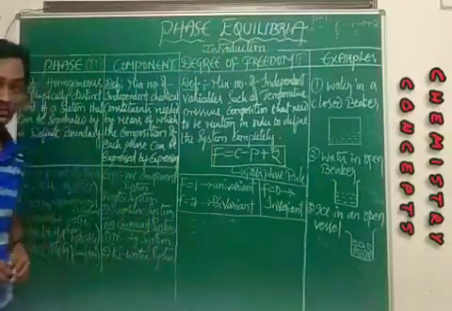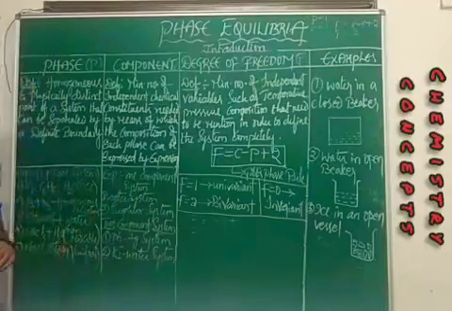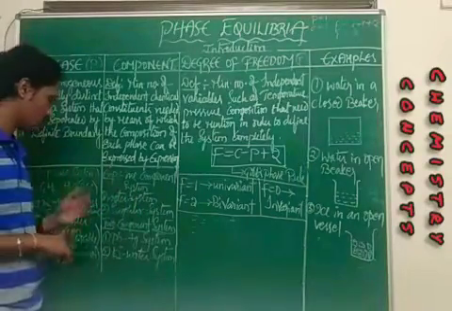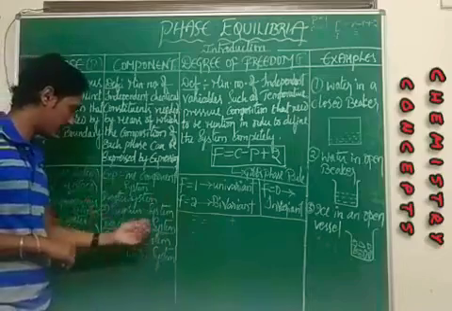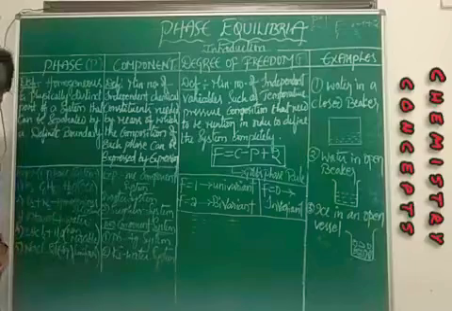In the next class, we shall discuss briefly about the water system. And later in upcoming classes, we shall discuss about sulfur system, lead silver system, potassium iodide and water system.